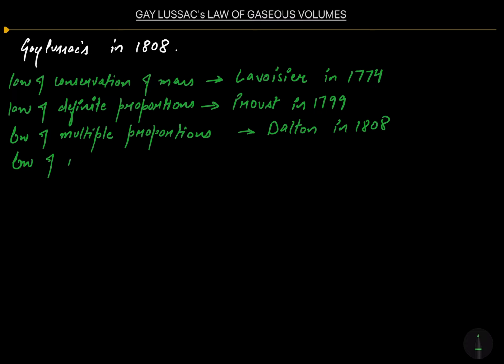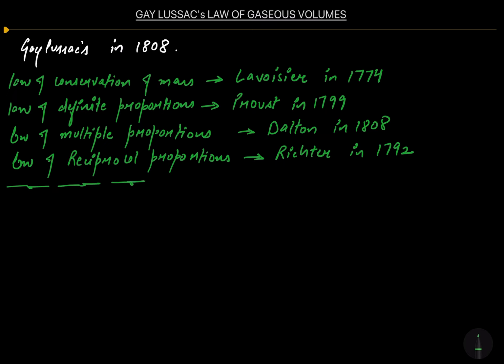The law of reciprocal proportions was given by Richter in 1792. So these were the names of the scientists who gave the different laws. So today's topic of lecture is Gay-Lussac's law of gaseous volumes.